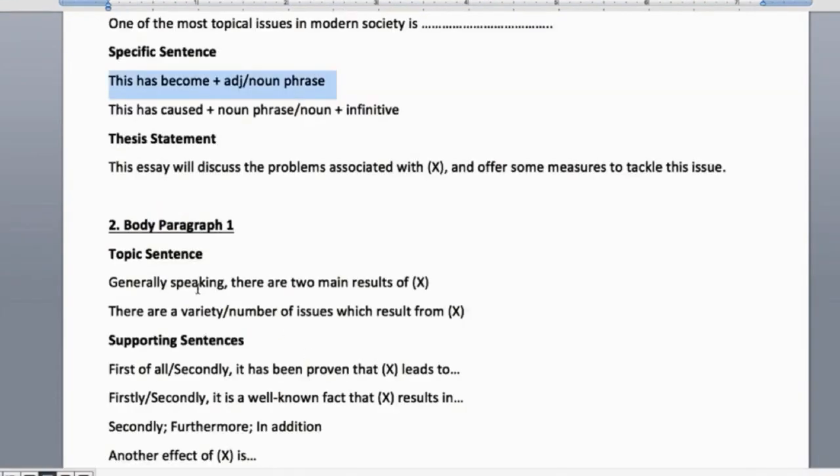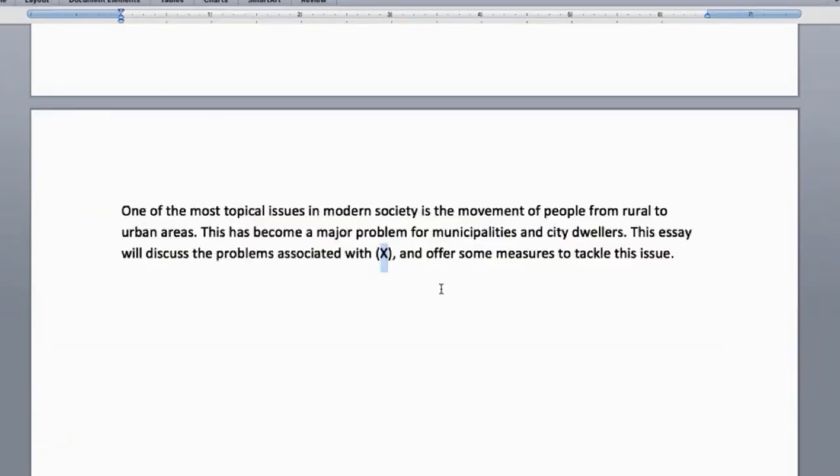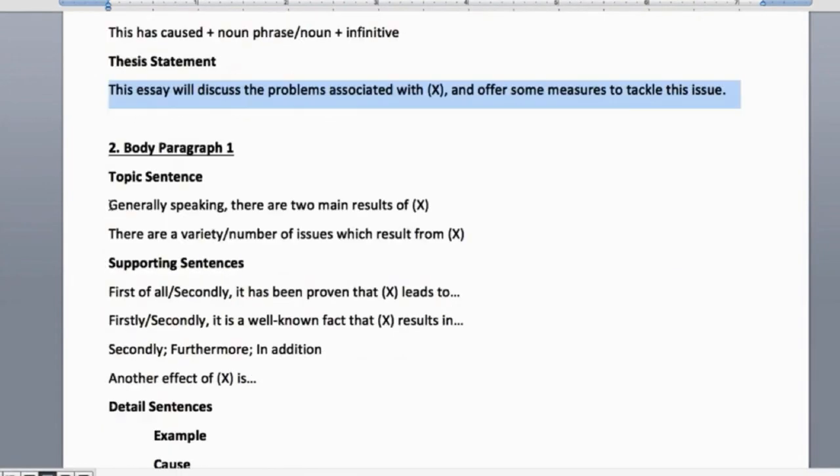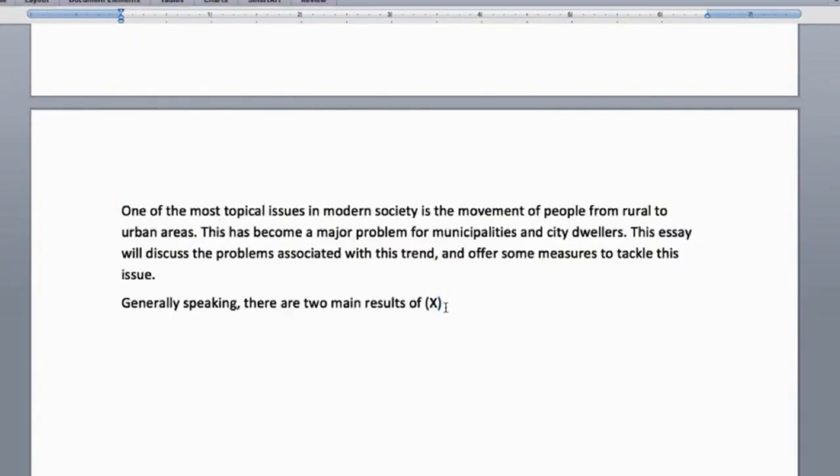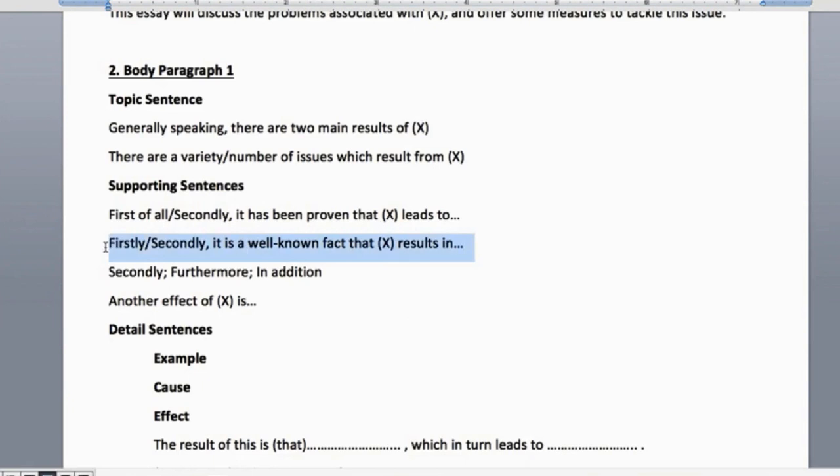And then urbanization, let's say this trend. Quite nice. You can often use a reference pronoun there in this topics, in this thesis statement. Great, next. Just choose that. You can choose any of these. And now I can finally use my word urbanization. I think I'll take this one. I'm going to talk about overcrowding.